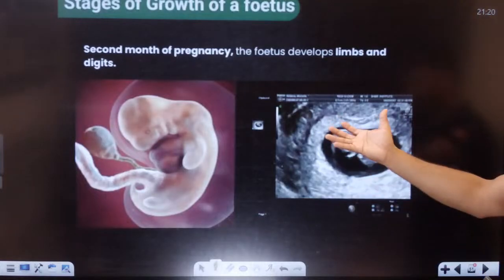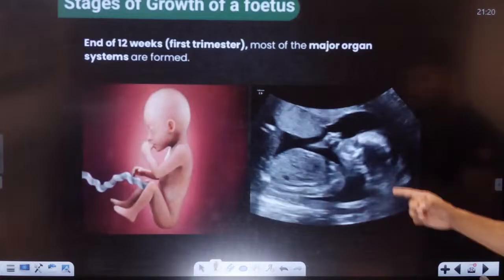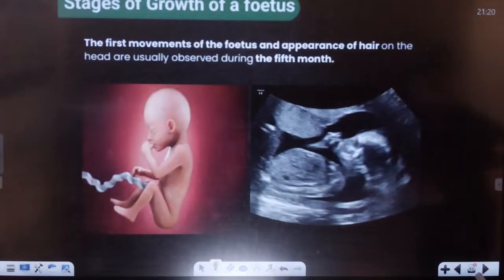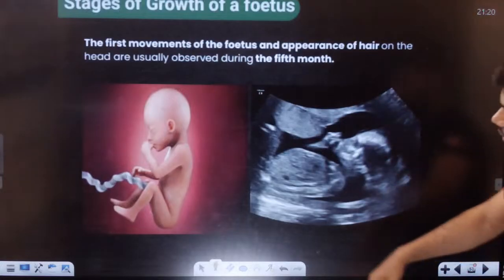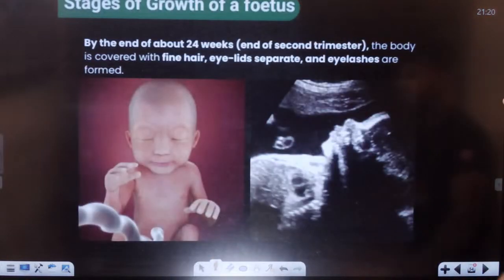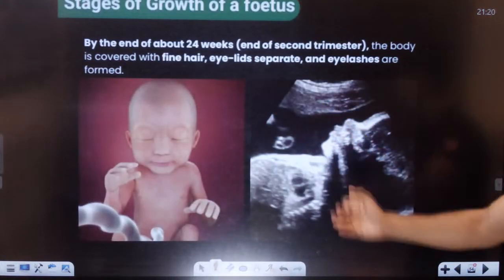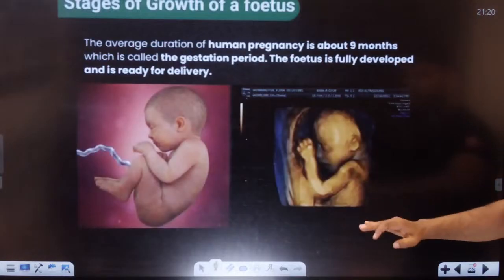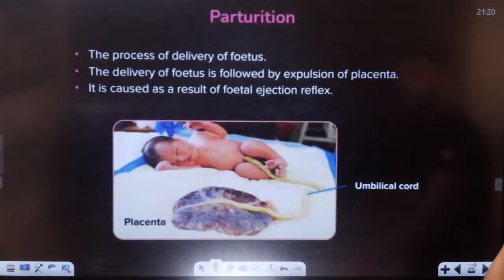Look how it looks in the second month. Third month, the end of the first trimester, it looks something like this. Here also you can see, organs are formed. Movement in the 5th month, we can show kicking. Kicking is done. 24 weeks, eyelid separation. Everything happens. 9th month, baby is ready, students.